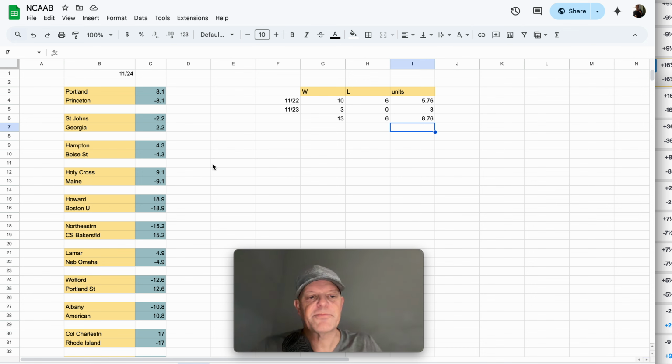Or you can set some criteria like I did here, double-digit favorites, and also set another criteria of having value. Or you could just say, hey, we'll just play double-digit favorites. I've done that in the past with this model, meaning irregardless of what the line is, if they're a double-digit favorite via your line, you could consider that a play. So a lot of different ways to do it.